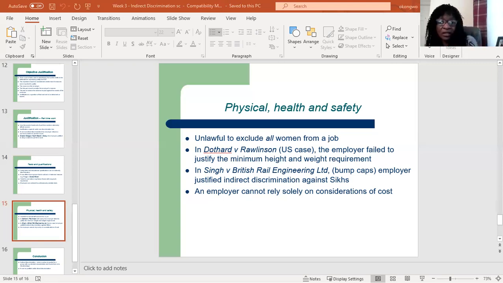There have to be other things, so it could be these health and safety reasons or administrative efficiency or things like that, but not solely on cost. There are other justifications that can be put forth for a discriminatory PCP, which an employer can use. I will leave that and we'll consider them when we look at our lecture on exemption.